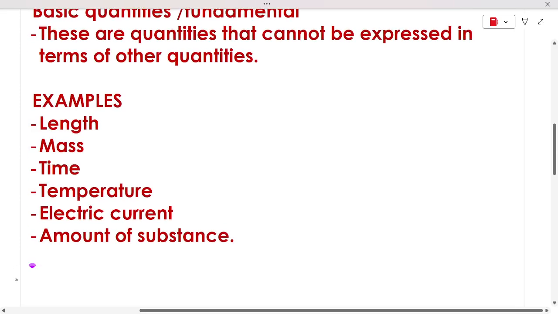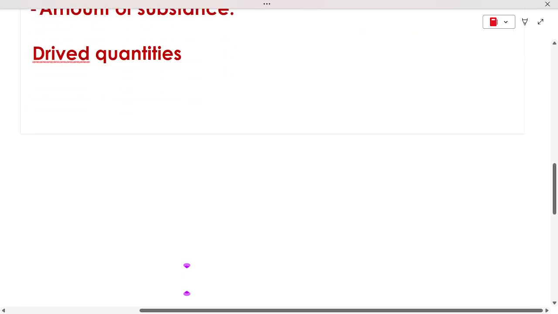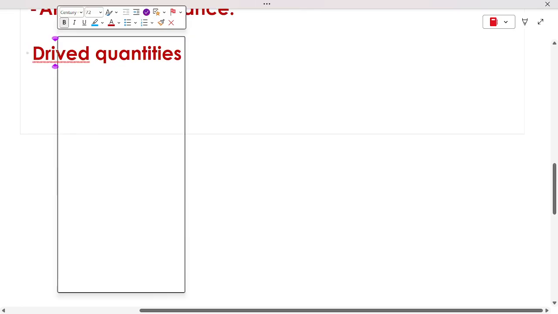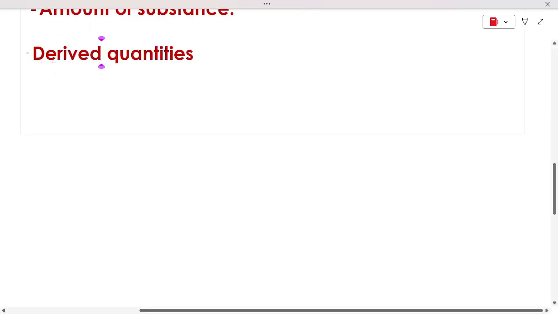Let us now look at the derived quantities. From the word derived, it means it is being derived from something. That means we take other quantities to express the derived quantity.